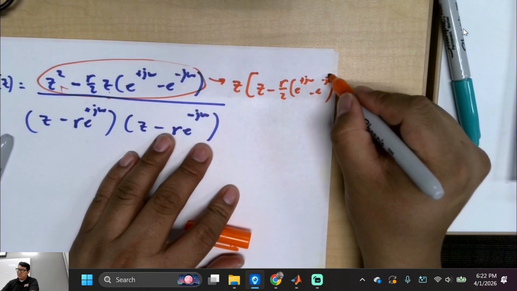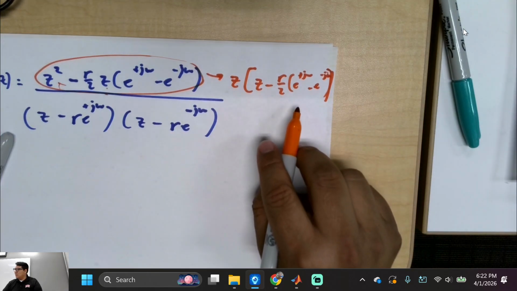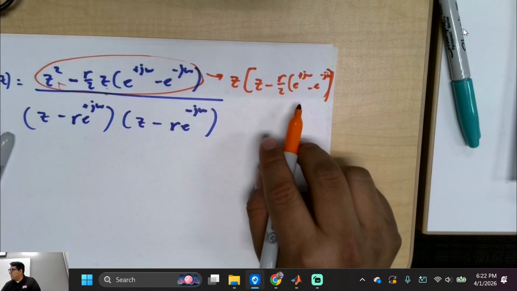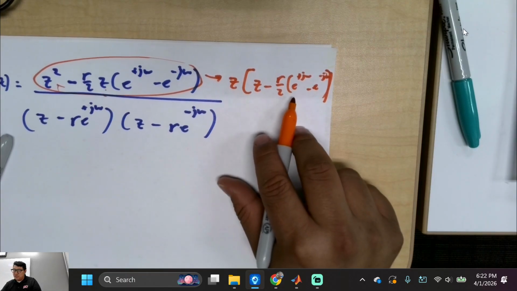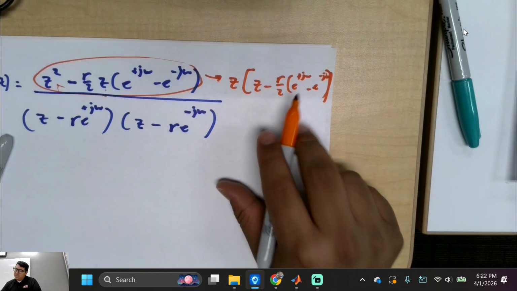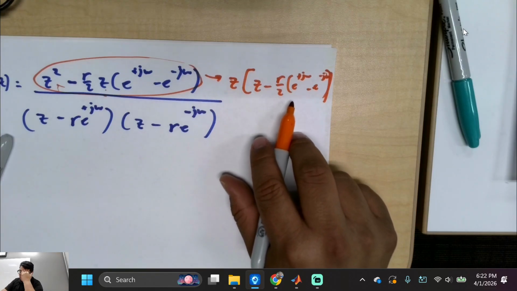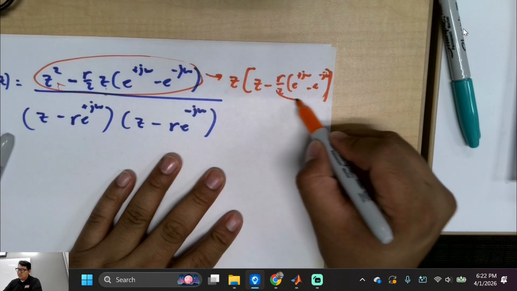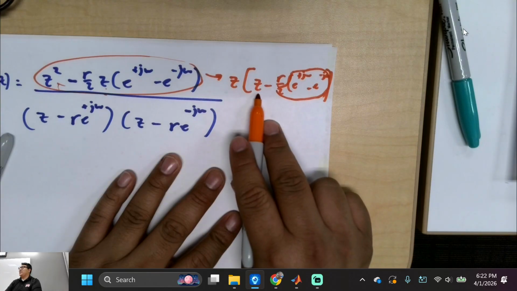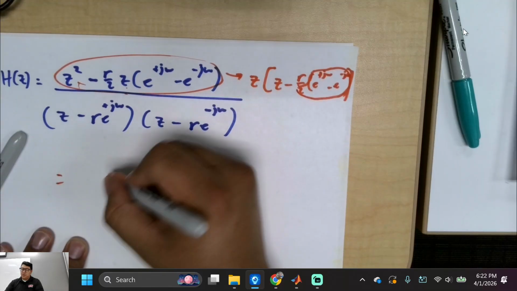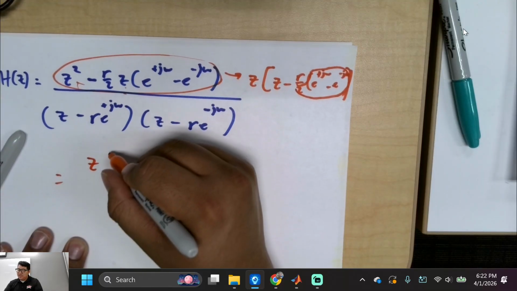This one's bothering me. I don't know why. Something happens here. I'm not so sure. Because you know what I'm thinking right now? This is a constant number, right? Because the play variable is z. Understood?